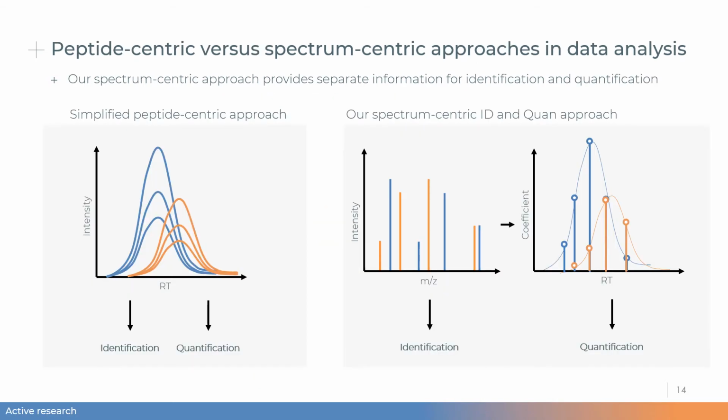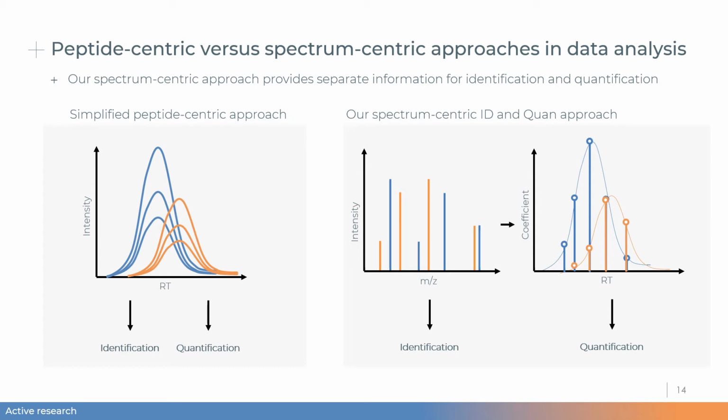But before we dive deeper into this, I want to remind you of how DIA data is typically analyzed, and that is using a peptide-centric approach. This approach combines identification and quantification in a single step and essentially evaluates extracted ion chromatograms for both fragment ions and precursor ions. Our spectrum-centric approach, on the other hand, separates identification from quantification and performs identification using the currency that we all measure, the spectra, and quantification using the contributions that I mentioned earlier.